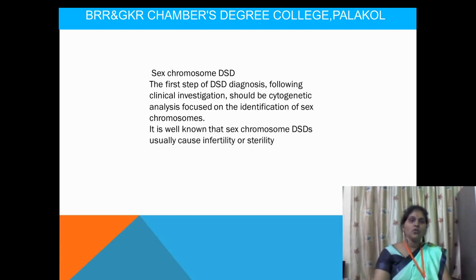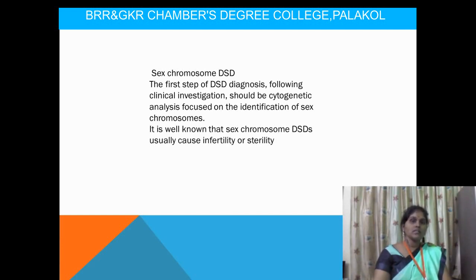It is well known that sex chromosome DSDs usually cause infertility or sterility. Due to DSD, sterility will be obtained in males or females. Sterility means they will not produce offspring for the next generations.